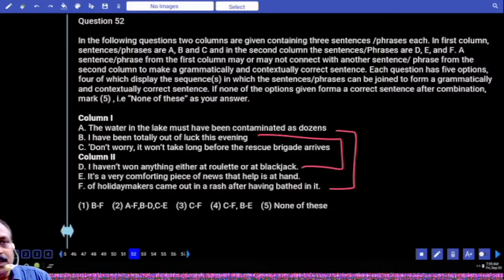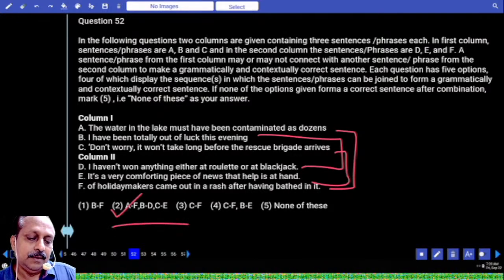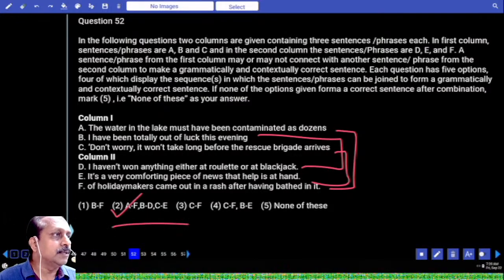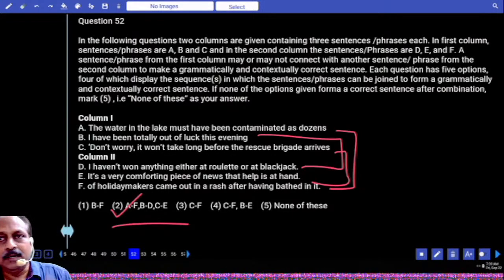You can consider these two. Don't worry, it won't take long before the rescue brigade arrives. Forget about the punctuation. Punctuation problems are there. It is a very comforting piece of news that help is at hand. You can consider this also. So what is the answer again? Second option is the answer. AF, all you can combine.